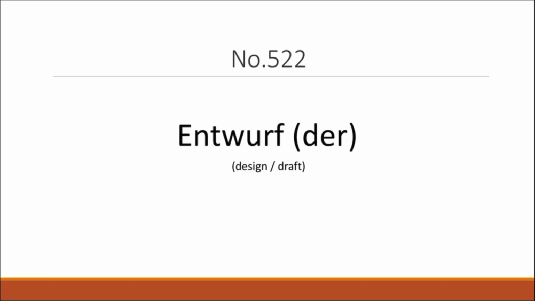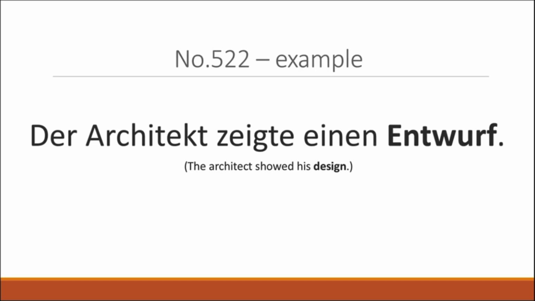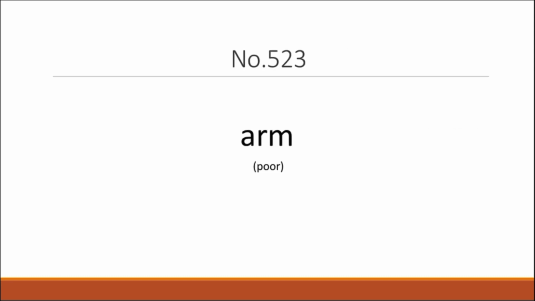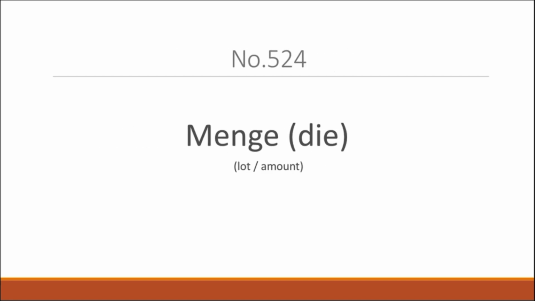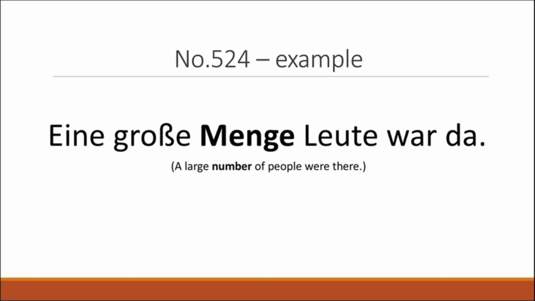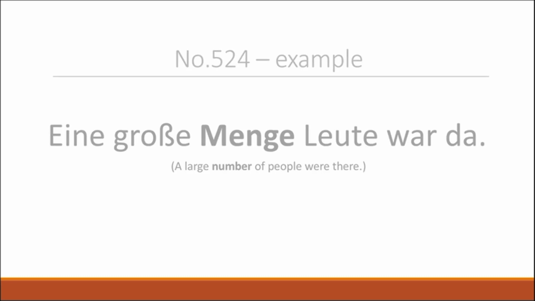Following on, we have der Entwurf, which means design or draft. Der Architekt zeigte einen Entwurf. The architect showed his design. Now we have arm, which means poor. Ist arm, aber glücklich. He's poor but happy. Next up, we have die Menge, which means lots or amount. Eine große Menge Leute war da. A large number of people were there.